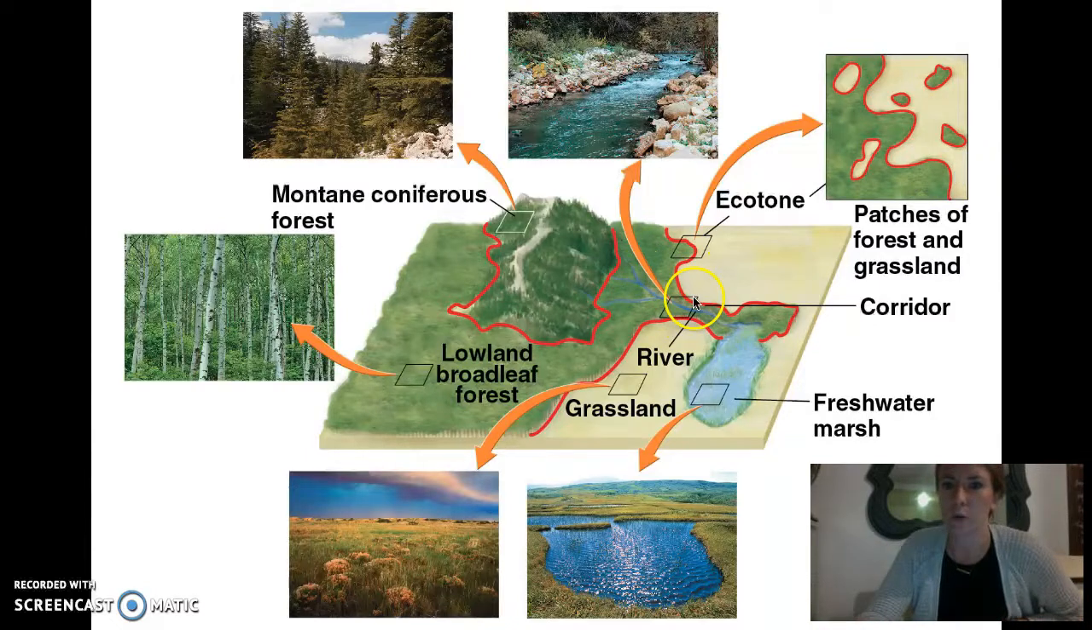Sometimes we see what's called a corridor. So there's a lot of this broadleaf forest over here, and it extends across the river over by this freshwater marsh. And so this is called a corridor. It's an area that connects one section of one ecosystem to another section of another ecosystem to prevent them from becoming patches. They are connected by a corridor.